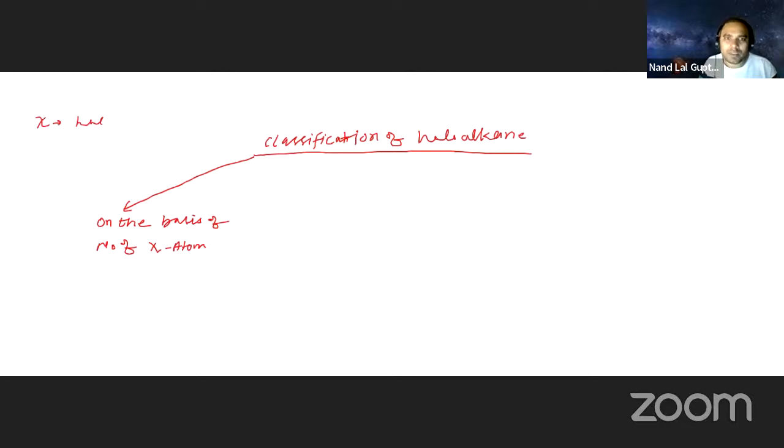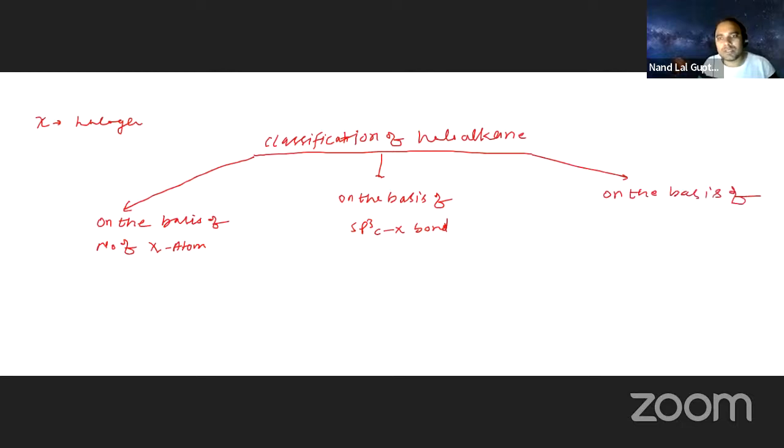Second, on the basis of the sp3 C-X bond. And the last one is on the basis of the sp2 C-X bond.